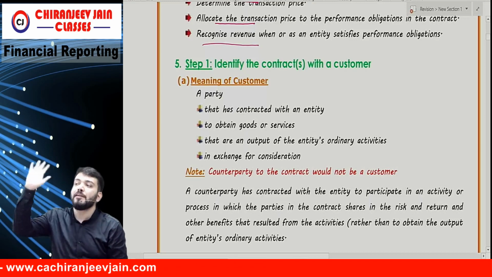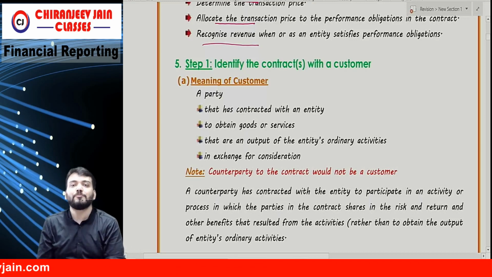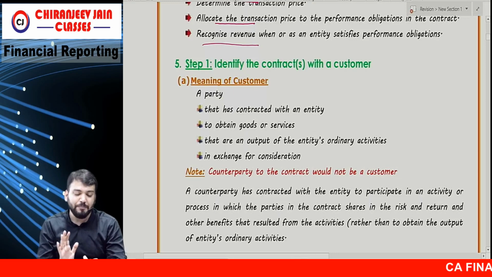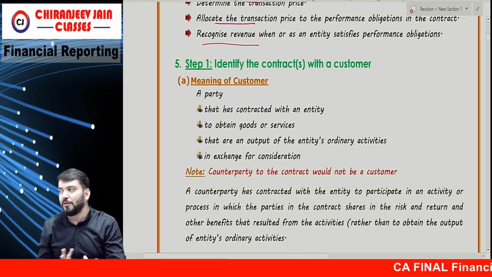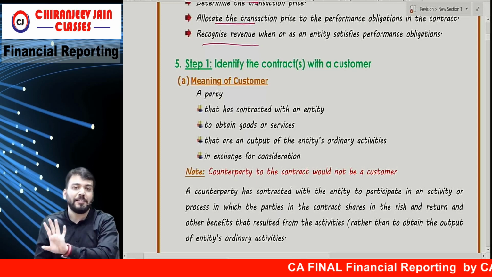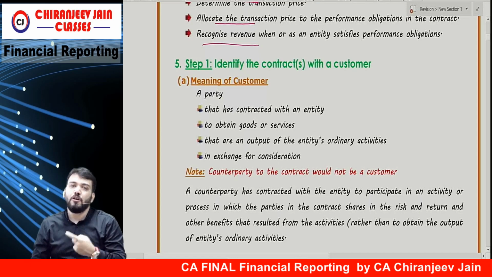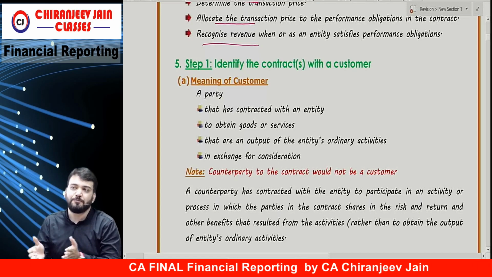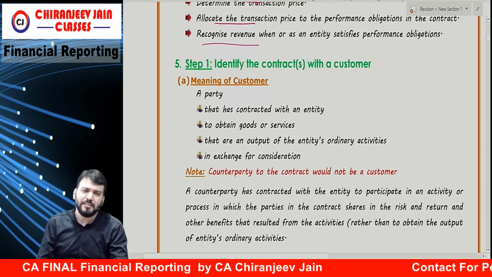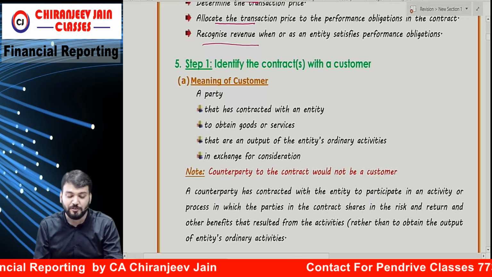Means from wherever you generate revenue, only one Ind AS will be applied for all types of revenue recognition. Correct? Understood? So very important, I will say practically very important. Examination point is important because one question is mandatory from this Ind AS 115. One question either of 6 marks or 2 questions of 6 plus 4 marks they may ask. Agreeing? Means marks will vary from 6 to 10. 6 to 10 will be the weightage of this chapter. So the examination point will also be important.